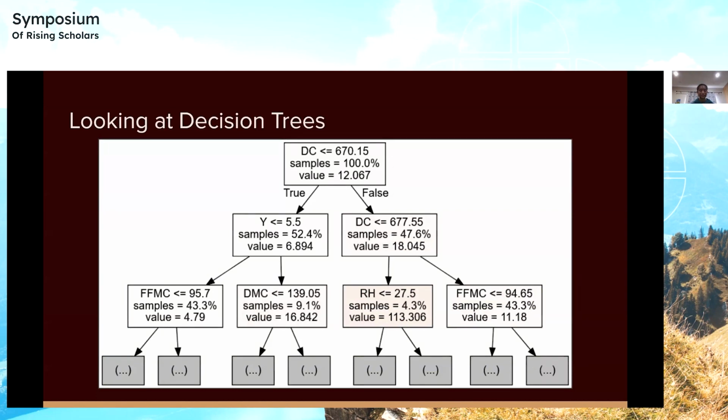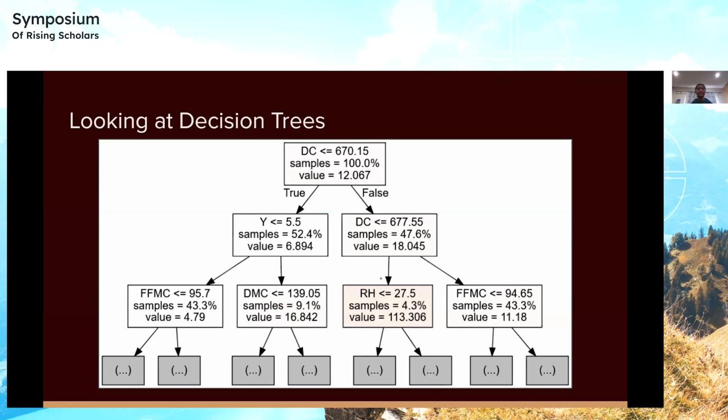In the next decision tree, we can see a few different things, such as the relative humidity, which was another important variable, should be between 27 to 28%, which was another important turning point in whether a fire was small or large. Similarly, the Duff moisture code.